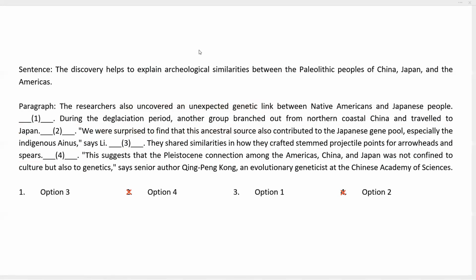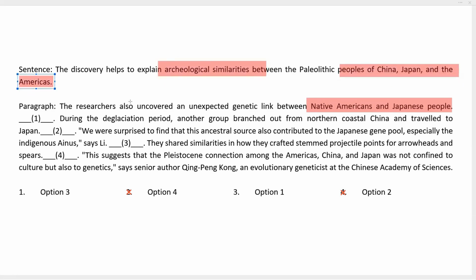If we look at the first and the third blanks once again, we see that the third is better, because the statement before blank 1 only talks about Native Americans and Japanese people. The archaeological similarities mentioned here are between the peoples of China, Japan, and the Americas. Now, China comes into the argument in the statement after blank 1.